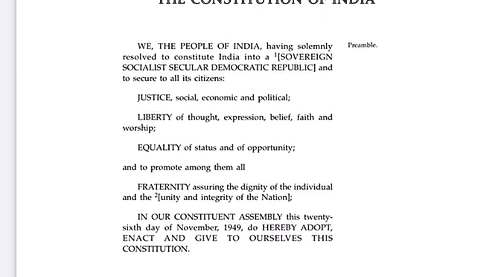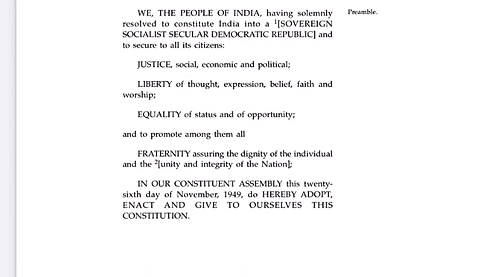So, talking about the gist of what the preamble says, it is basically the essence of the Constitution. It talks about the people of India who have the power to constitute this Constitution, and it talks about the kind of country India is. It is a sovereign socialist secular democratic republic. It talks about what the country gives to its citizens. It is justice, liberty, equality and fraternity, and it talks about on which day the Constitution was adopted by the Constituent Assembly. So this is all for today, that is the preamble.